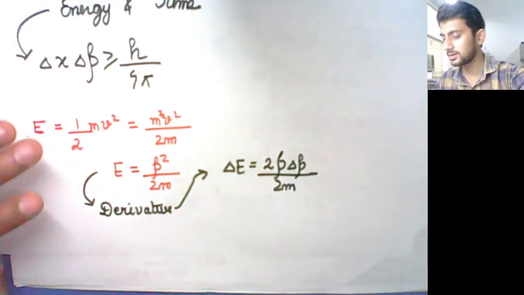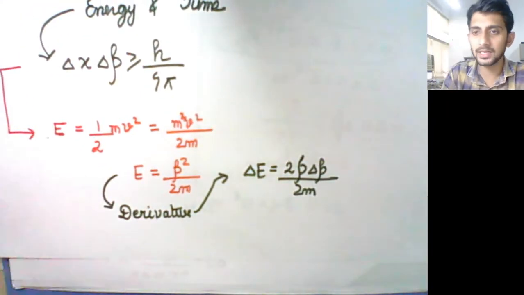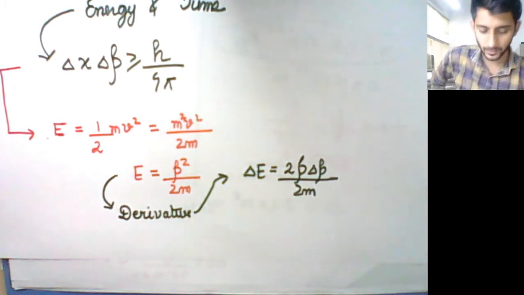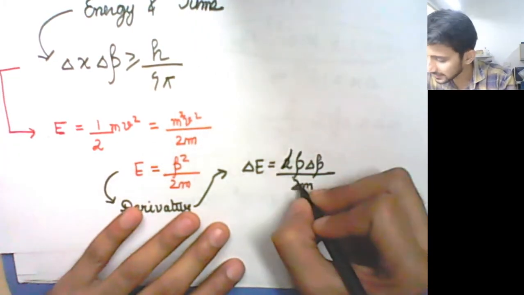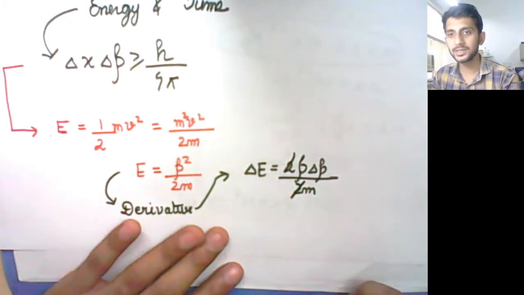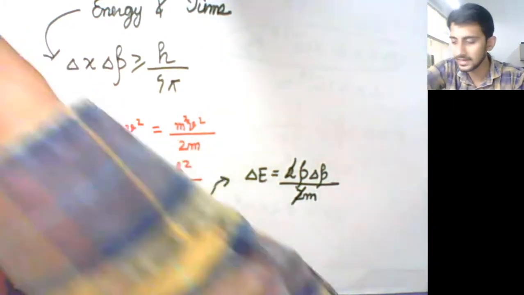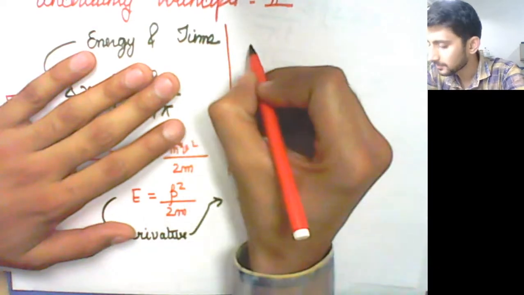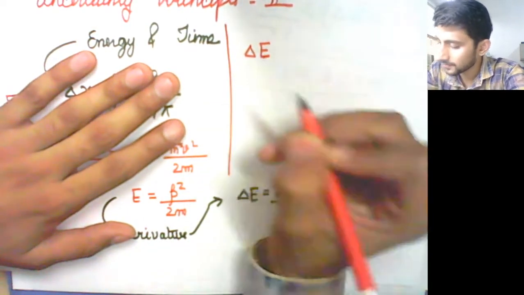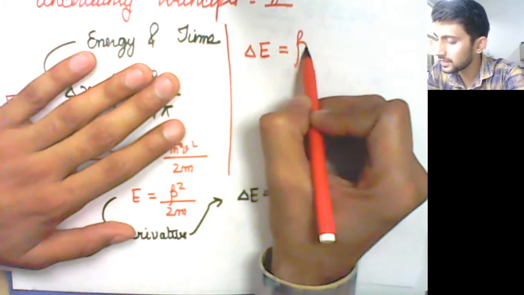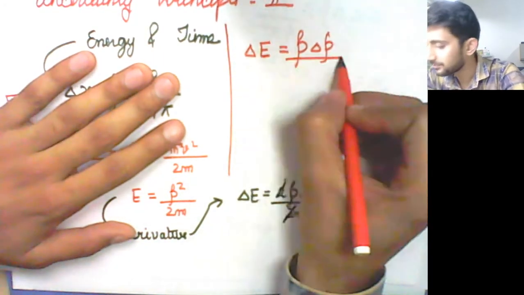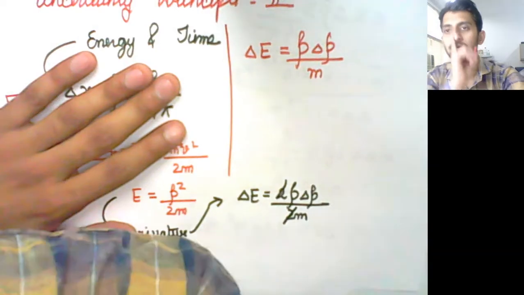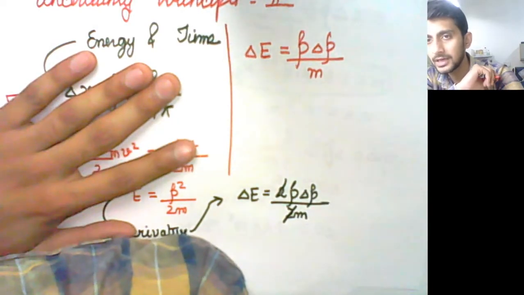So we have delta E equals 2p delta p upon 2m. This p will get cancelled, 2 will get cancelled with this 2. So now you have delta E equals p into delta p upon m.